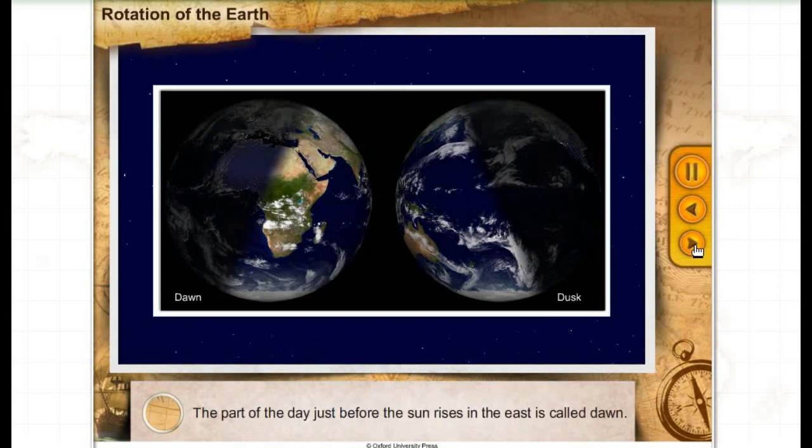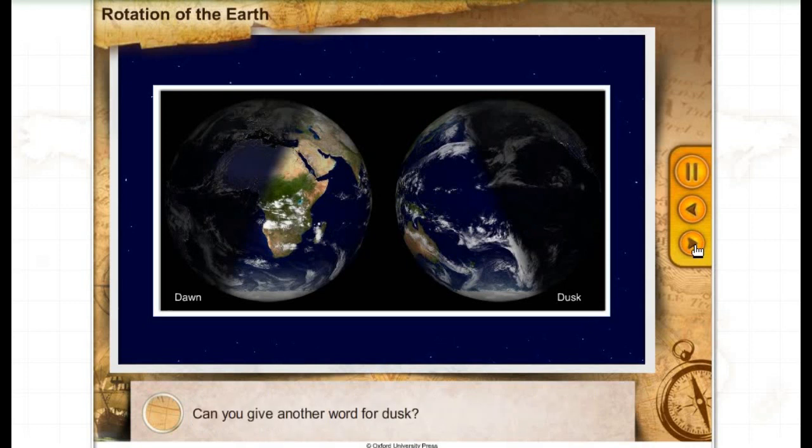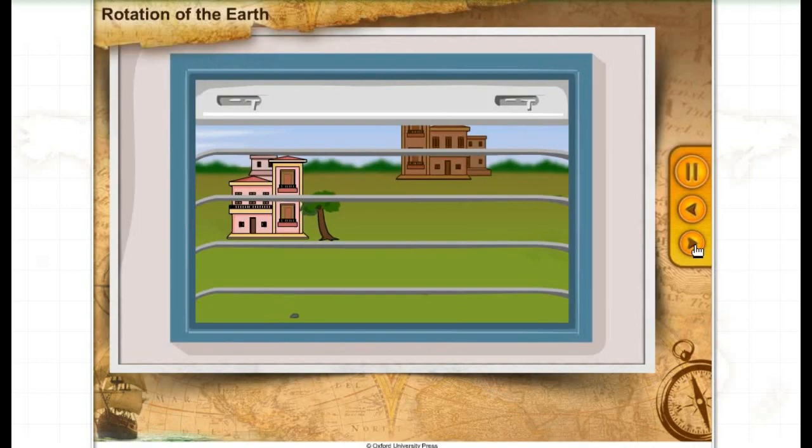The part of the day just before the sun rises in the east is called dawn. The part of the day when the sun sets in the west and there is still some light is called dusk. Can you give another word for dusk? Another word for dusk is twilight.